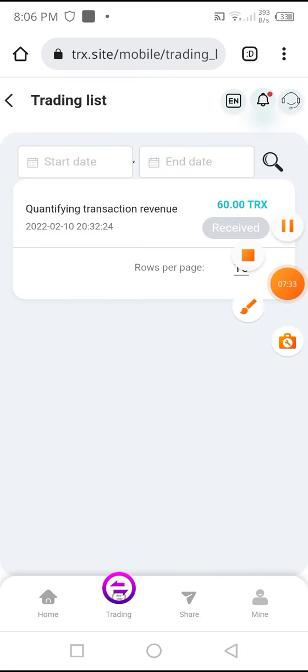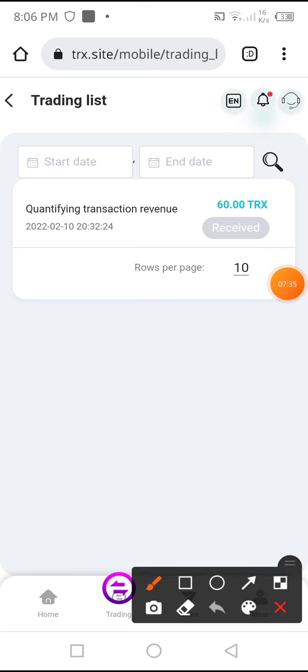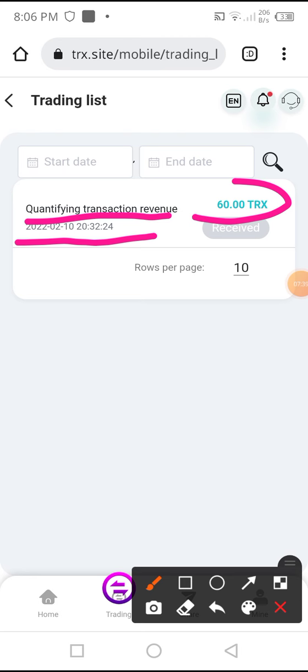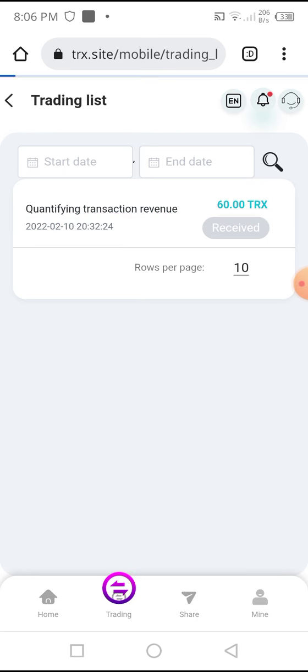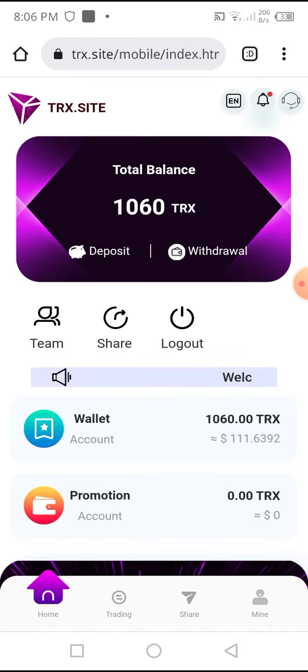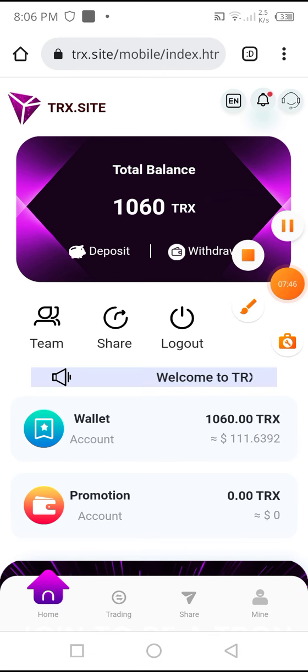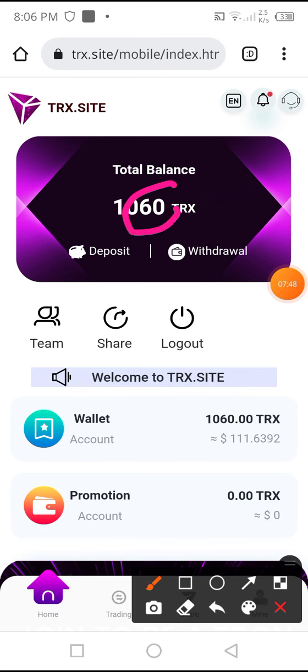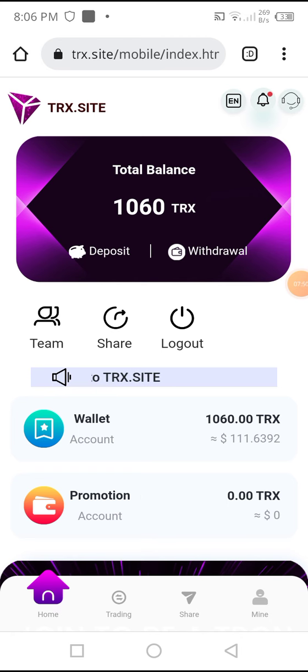Such as today I received a quantifying transaction revenue of 60 TRX, and you can see the date and time. I go back to the home to show you whether my 60 TRX was added or not. You can see that my 60 TRX are successfully added in my account. And I go to the trading option.